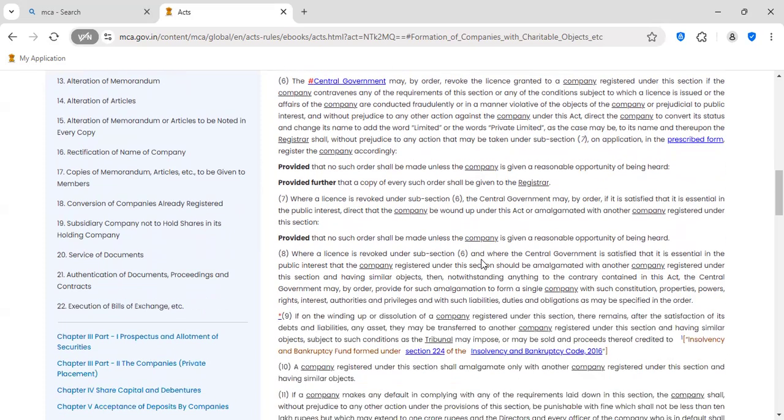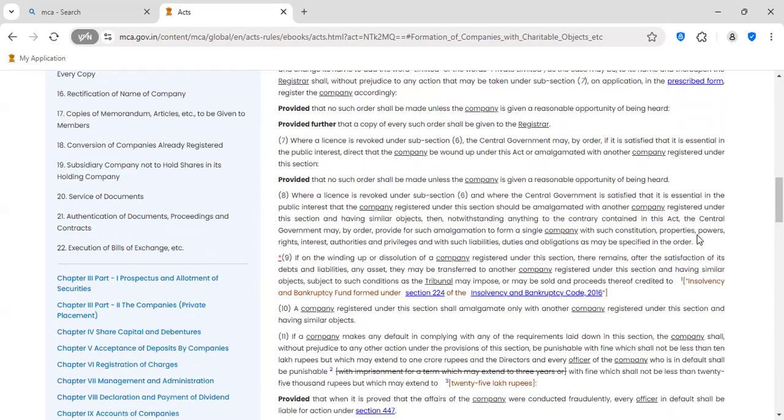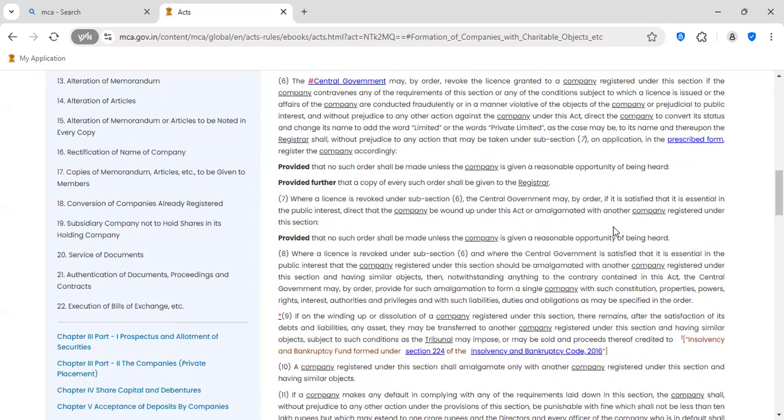So no such order shall be made unless the company is given a reasonable opportunity of being heard. So opportunity will be given to the company to give explanation. Where a license is revoked under subsection 6, as we discussed, and where the central government is satisfied that it is essential in the public interest, the company registered under this section should be amalgamated with another company. Just I explained, no? When this company is amalgamating with other company, then it will be amalgamated with other charitable company only, other section 8 company only.